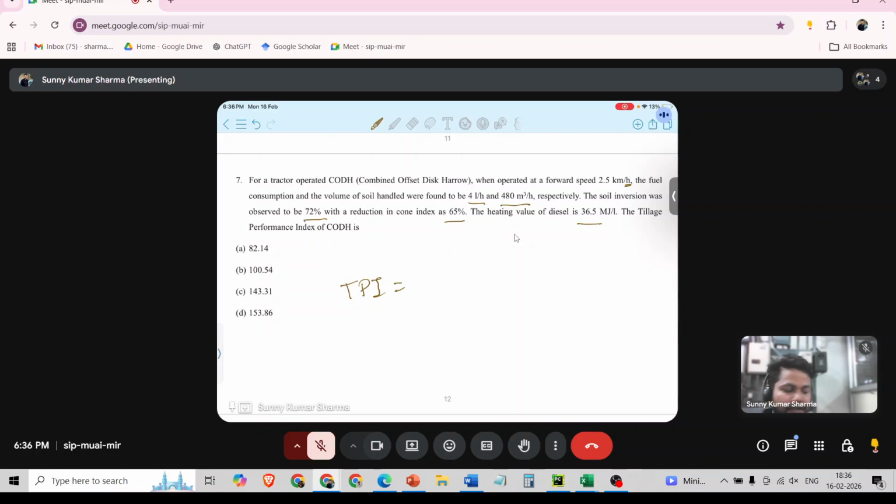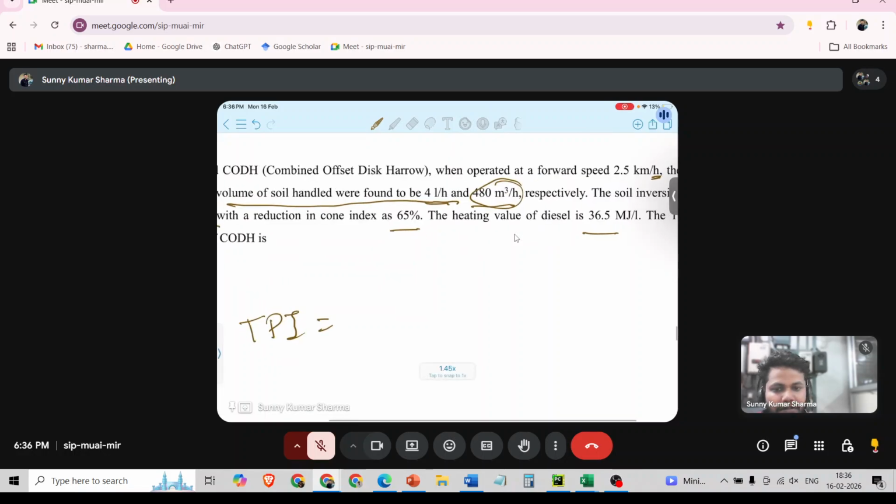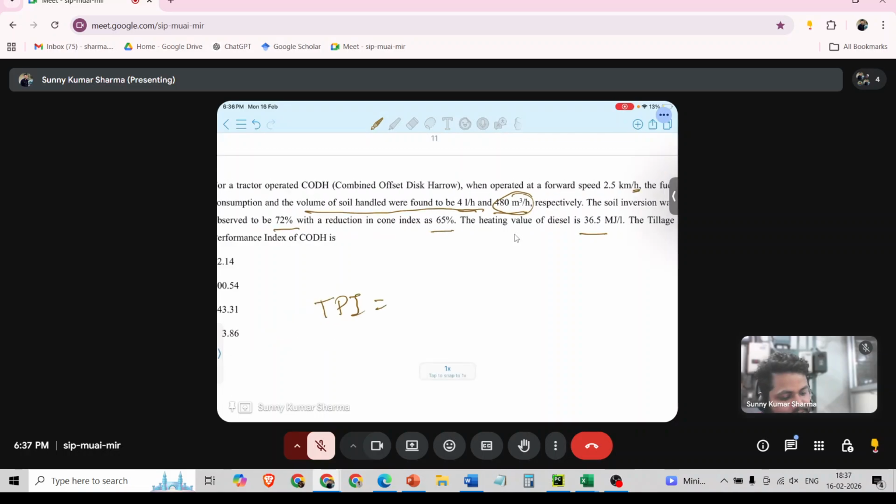If you convert this to meter per second, then again you will need to multiply that by 3600. But here everything is given. Volume of soil handled is already given, 480 meter cube per hour. You don't need to do anything with 2.5, I think.